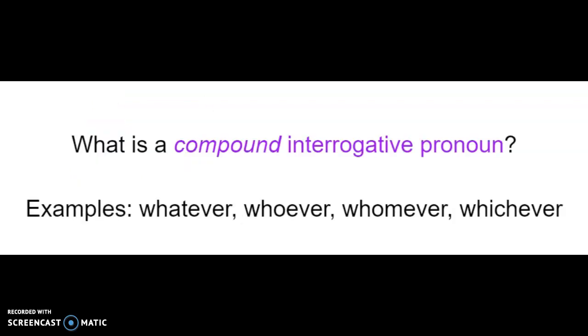Now that you have a good idea of the difference between an interrogative pronoun and an interrogative adjective, now we'll need to discuss what's a compound interrogative pronoun. Remember that the word compound means two things usually combining to make one thing. Think about hot dog, that compound word. Two words, hot and dog, coming together to make one. Here's some examples of compound interrogative pronouns. Whatever, whoever, whomever, whichever.